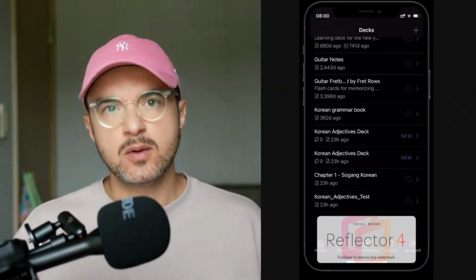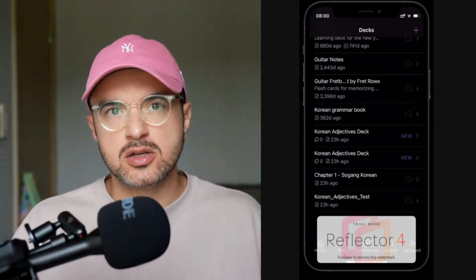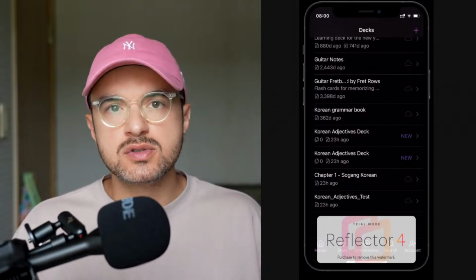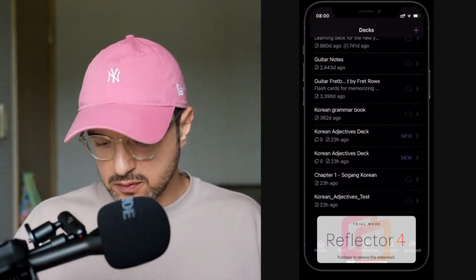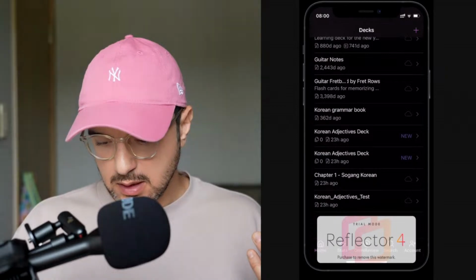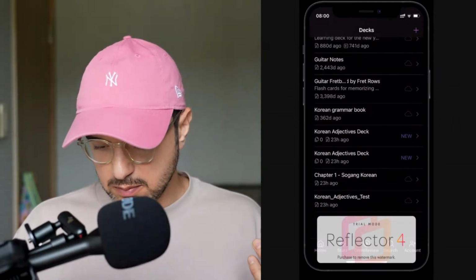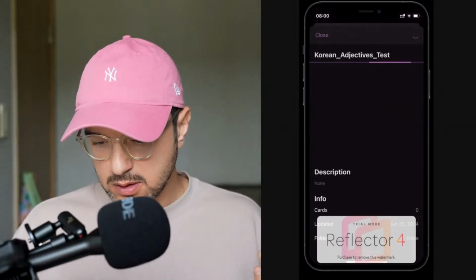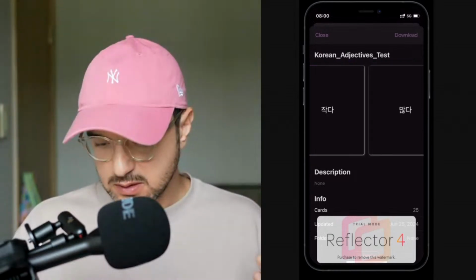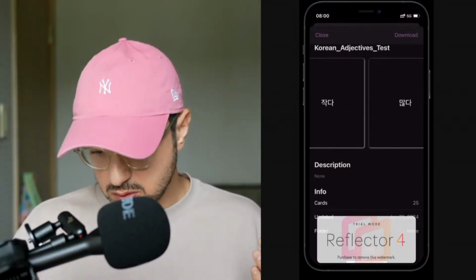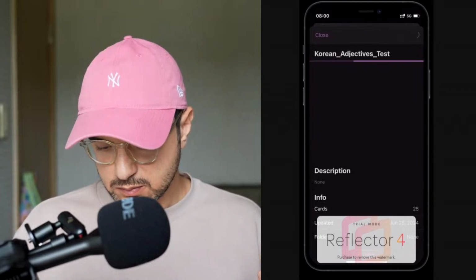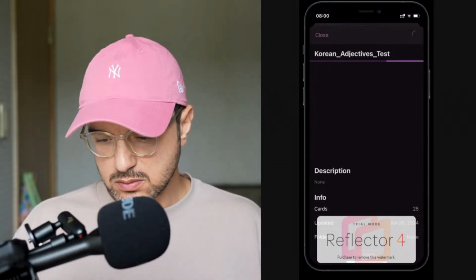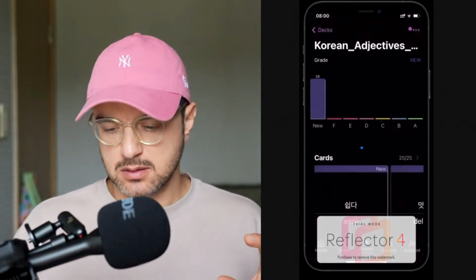And it applies very well to learning a new language because you need to learn a lot of rules, you need to learn a lot of words. So let me show you, for instance, I have a little flashcard deck already prepared for Korean adjectives. So you go to, oh, I need to download, okay. So download, yeah, you can basically see, okay, there you go.